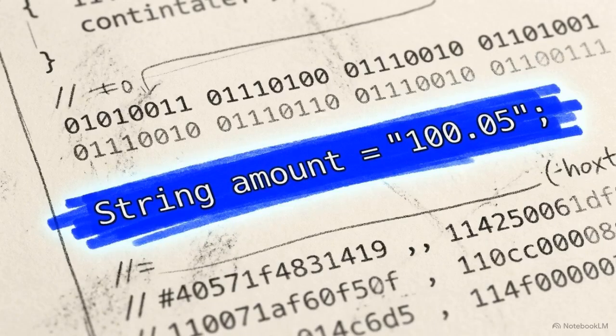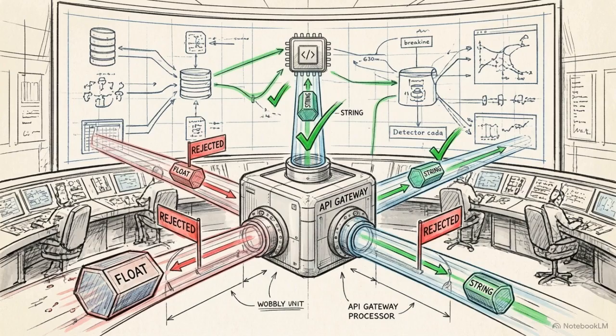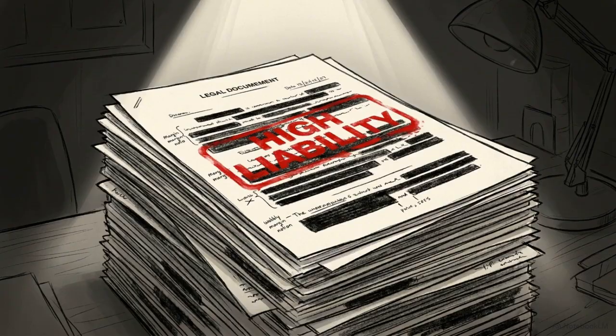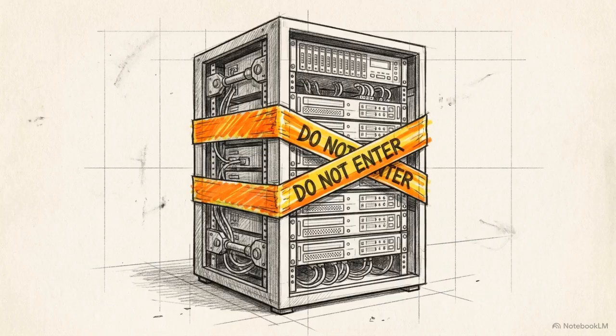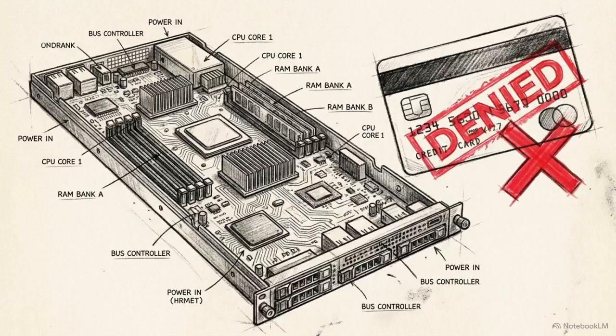Enforcing strict string data typing at the API boundary eliminates hardware-level interpretation. It is the foundational defense against arithmetic drift across millions of transactions. Storing user payment details introduces the severe compliance burdens of the Payment Card Industry Data Security Standard, or PCI DSS. To bypass this liability entirely, the architecture follows a rigid rule. Internal servers must never touch, process, or store raw credit card numbers.